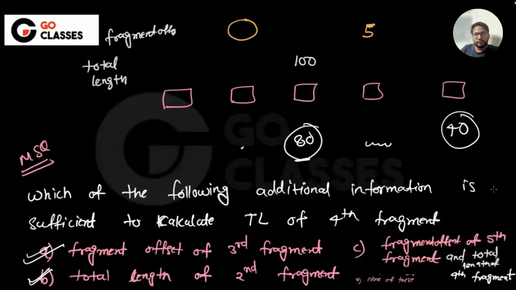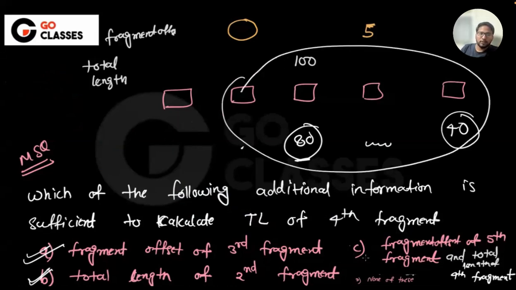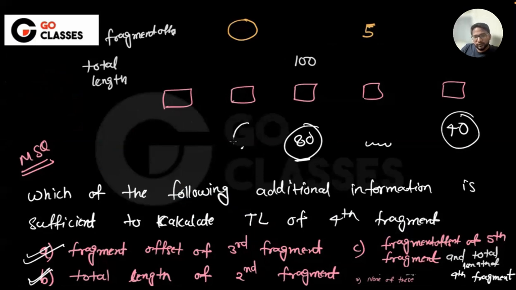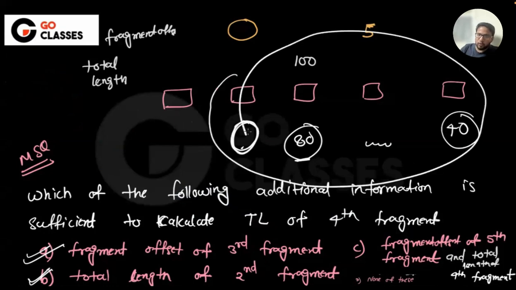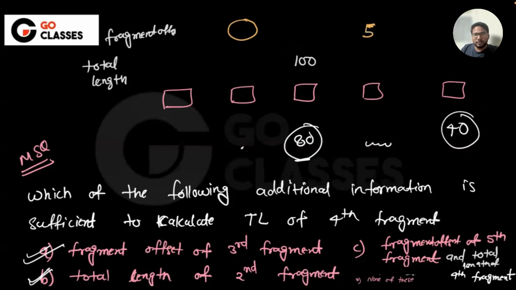So what do you think? Is this option good enough? If they tell you the total number of bytes here, this total, and they are also telling the total length of this, which means they are telling this whole total. You know these things, you can calculate this, and then you can calculate the fragment offset here, right? Are you getting my point? So basically, then C will also be the answer. In that case, you can say C is also the answer. Understood?